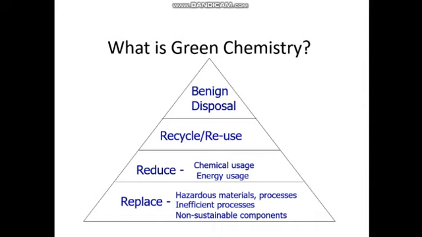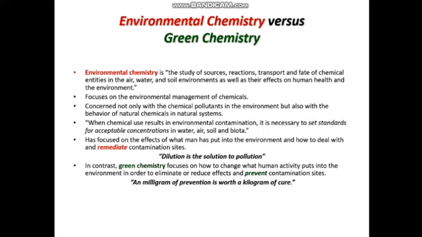So let's see the chart of green chemistry. The chart represents disposal, recycle, reuse, reduce, and replace. Here, disposal is the man-made process used in the recycle or reuse process that reduces chemical use or energy use, and at the last step, replace the hazardous materials, inefficient processes, and non-suitable components. Let's move on to another topic, environmental chemistry versus green chemistry.